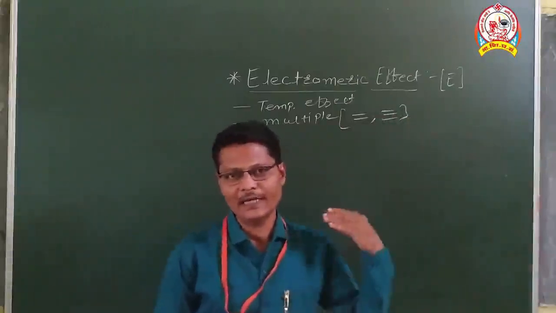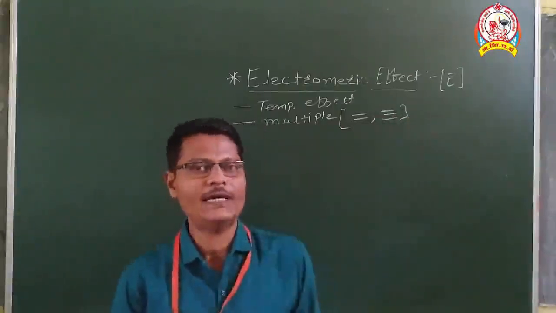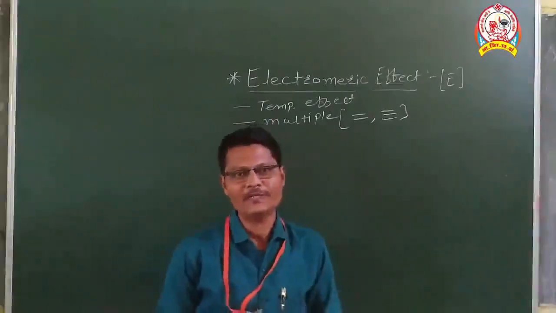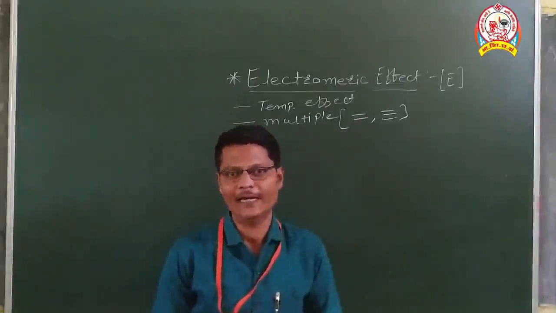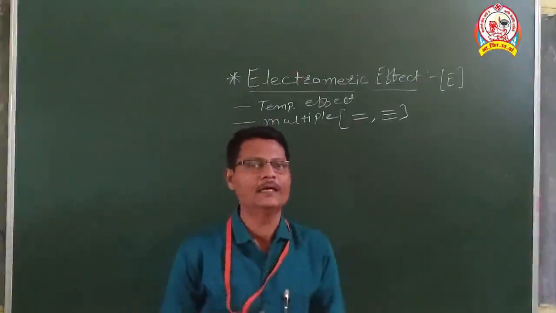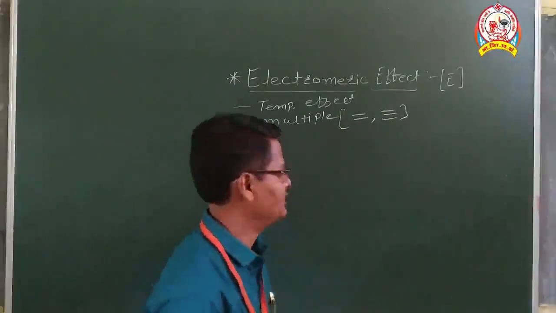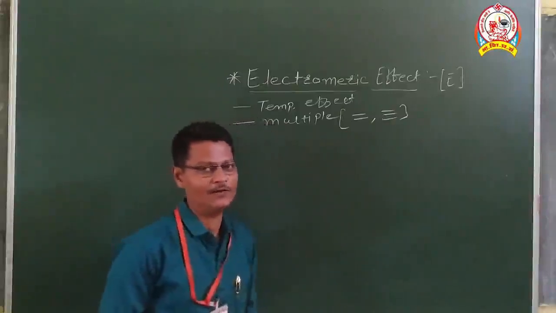The compounds containing either double bond or triple bond are called multiple bonded compounds, and this is one of the characteristics of electromagnetic effect.